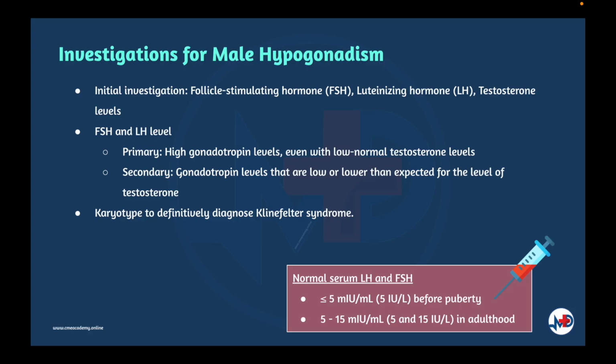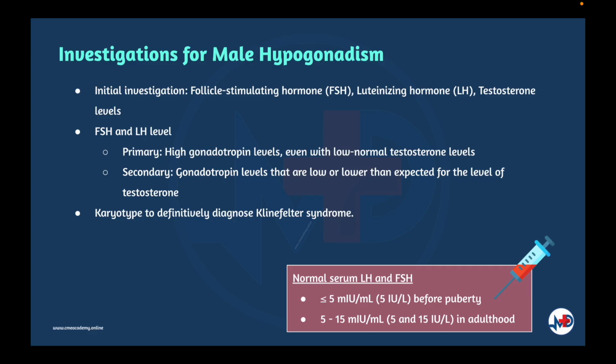Now, in terms of diagnosis of male hypogonadism, it's confirmed by hormonal levels. FSH and LH and testosterone levels are the initial evaluation for hypogonadism. Levels of FSH and LH also help determine whether hypogonadism is primary or secondary. High gonadotropin levels, even with low normal testosterone levels, indicate primary hypogonadism, whereas gonadotropin levels that are low or lower than expected for the level of testosterone indicate secondary hypogonadism. Primary hypogonadism requires no further testing, although some clinicians do a karyotype to definitively diagnose Klinefelter syndrome.